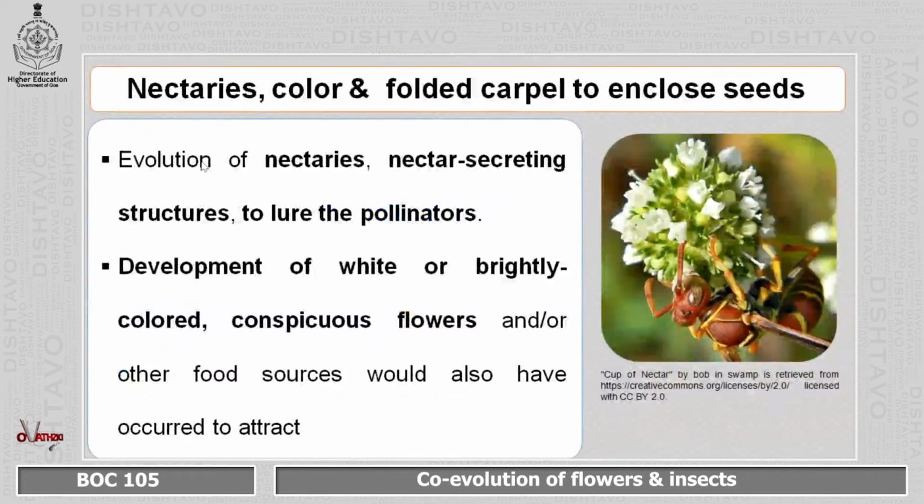As well as there were some modifications such as in the nectaries, color and also the folded carpel which encloses the seed. Like, evolution of nectar secreting structures was there so that they can attract or lure more pollinators. At the same time, more effort was put into making white or brightly colored conspicuous flowers so that again they can attract a large number of insects.